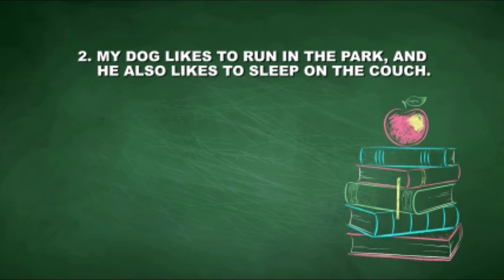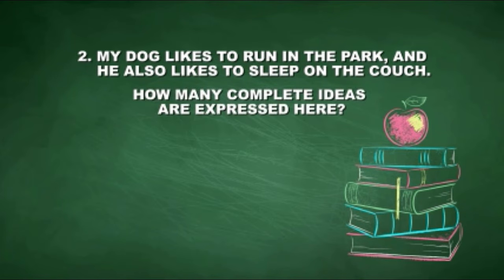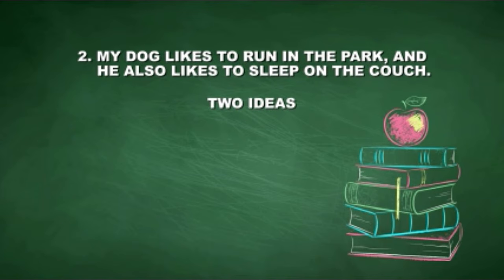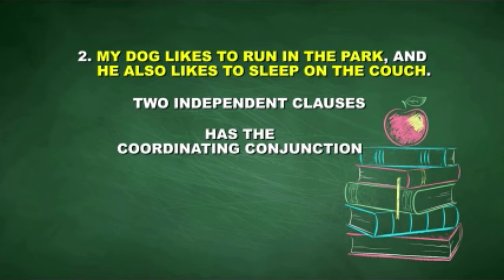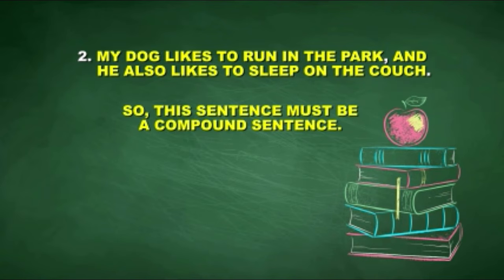Number 2. My dog likes to run in the park, and he also likes to sleep on the couch. What do you think about this sentence? How many complete ideas are expressed here? Yes, 2 ideas. 1, my dog likes to run in the park, and 2, he also likes to sleep on the couch. This sentence has 2 independent clauses. It also has the coordinating conjunction and. So this sentence must be a compound sentence.